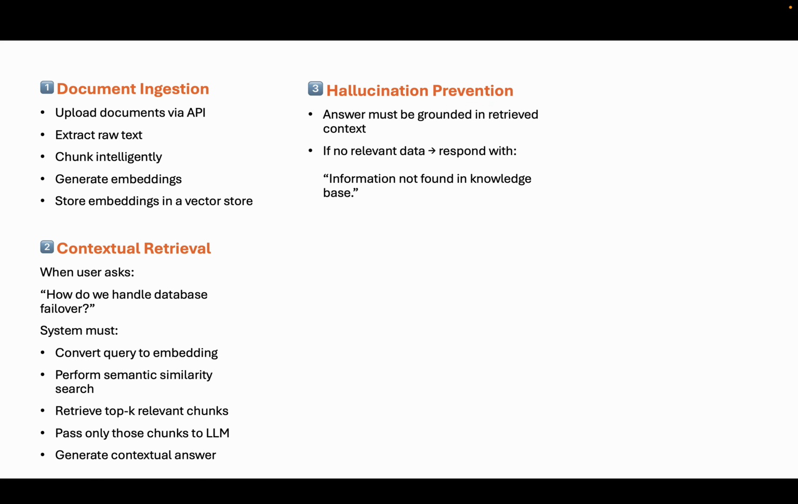Hallucination prevention. Now, this is critical. The answer must be grounded in retrieved context. If no relevant chunks are found, we don't let the model guess. We explicitly respond with information not found in knowledge base. This is what separates a demo from a production aware AI system. We control hallucination risk through retrieval control.